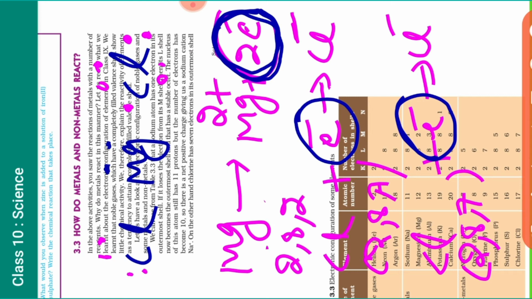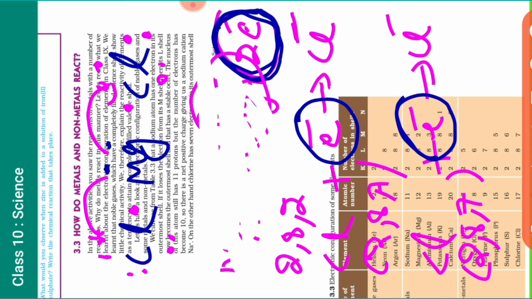2, 4, 6 and 7. One electron can go there, one electron can go there. So that is why Mg will contain a 2 positive charge. Then how can we write this one? We can write it this way only.